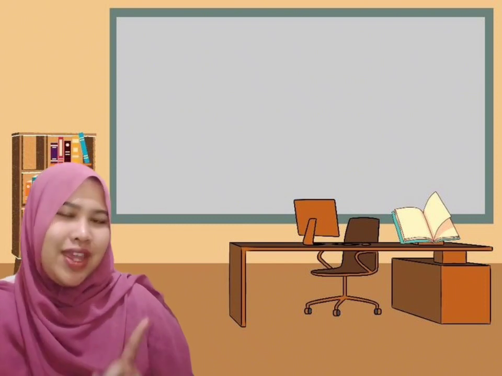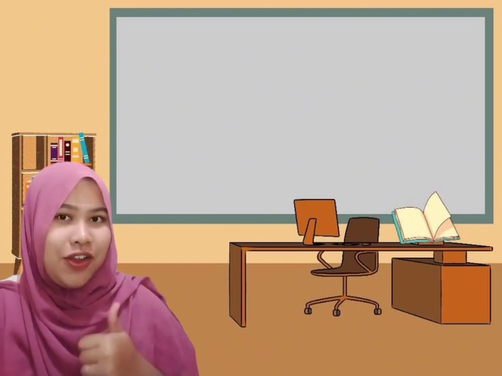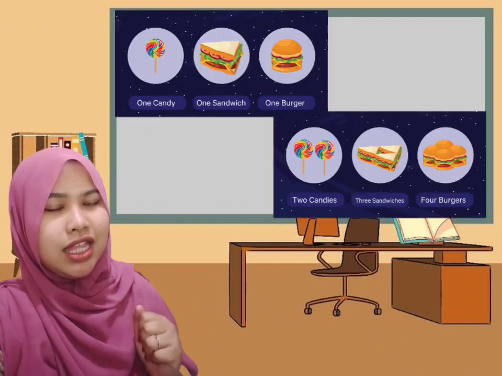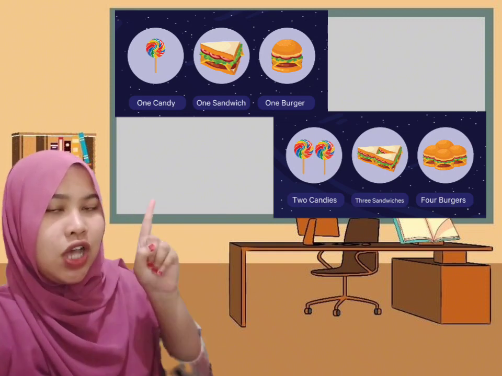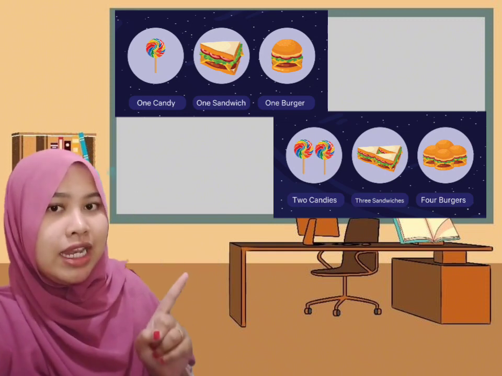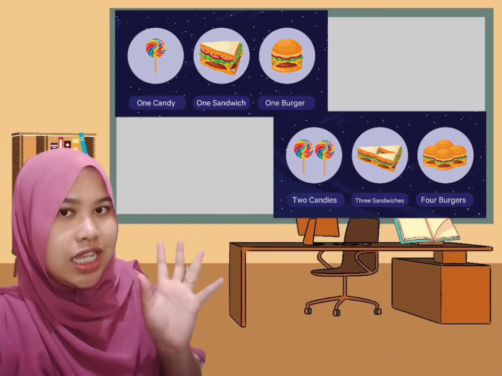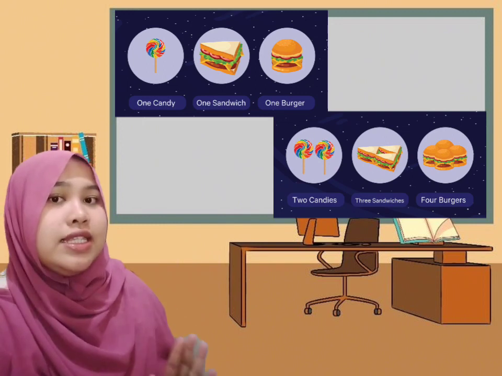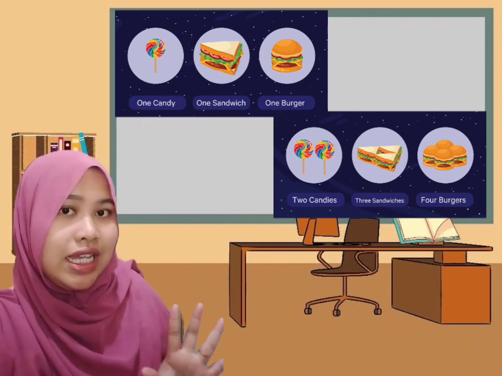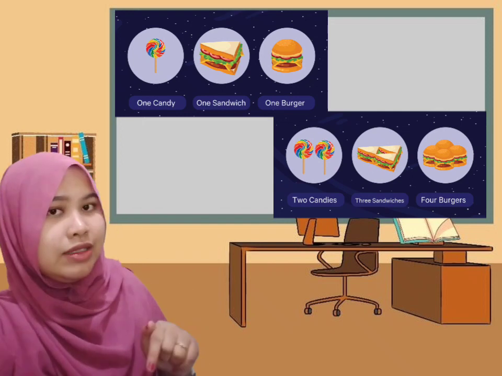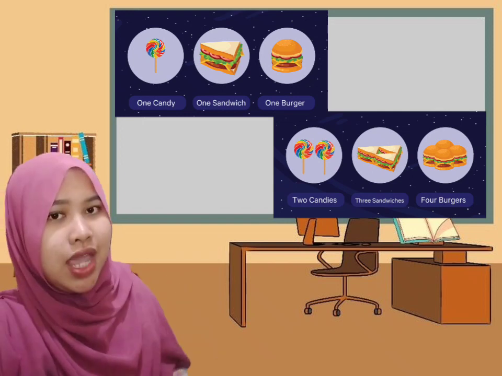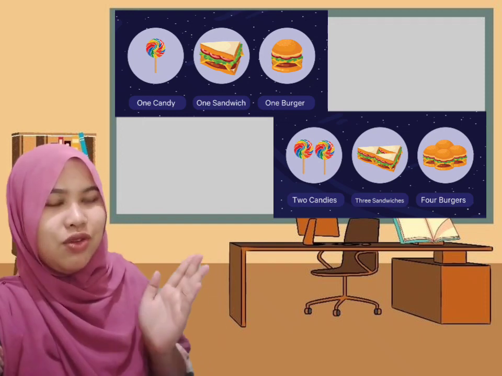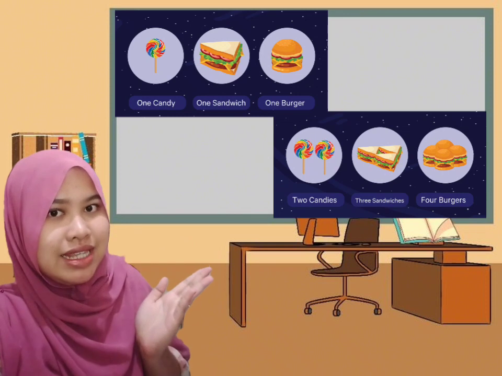Now we just go straight to the examples of countable nouns, okay? Let's go. From this picture you can see the differences between the top and the bottom. The top states the singular nouns. The bottom one states the plural ones. So the bottom has S or ES behind the food names. Okay, can anyone help me to read that, please?